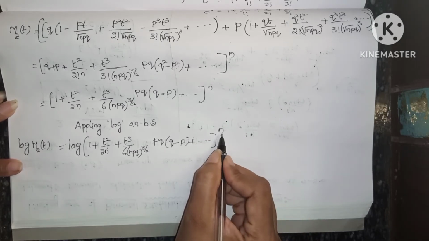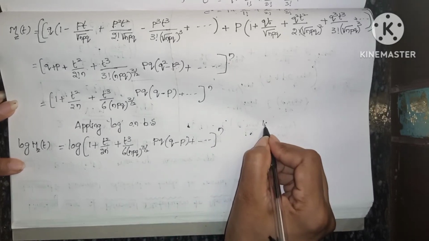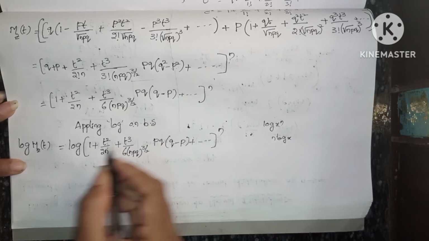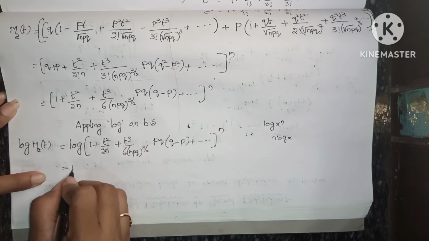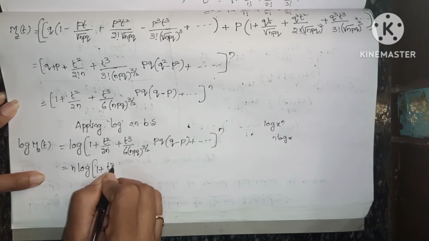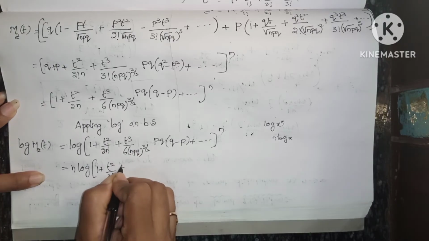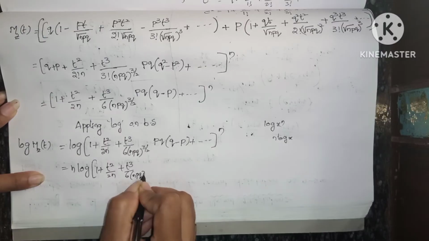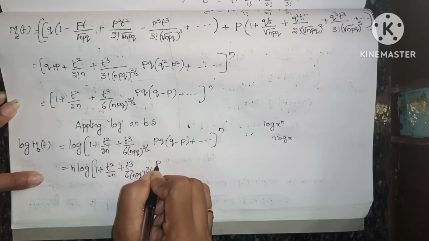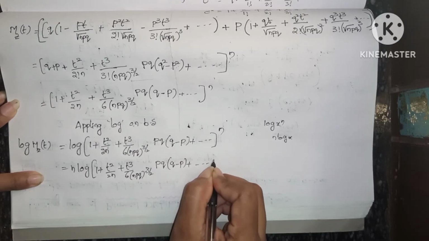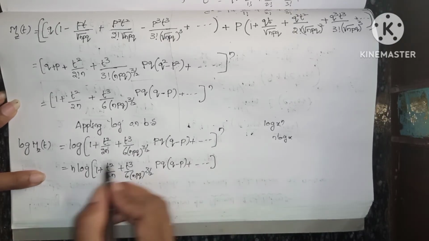Here I am going to write log x power n as n log x, so in this way I am going to write this n in front. So n log 1 plus t square by 2n plus t cube by 6 into npq whole power 3 by 2 into pq into q minus p plus and so on whole power, nothing is there, and we have written here now.